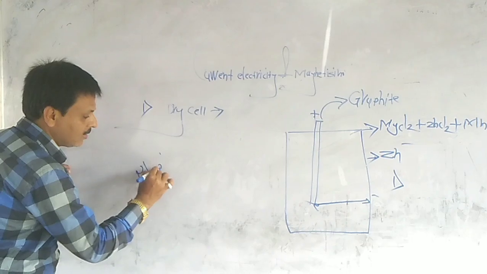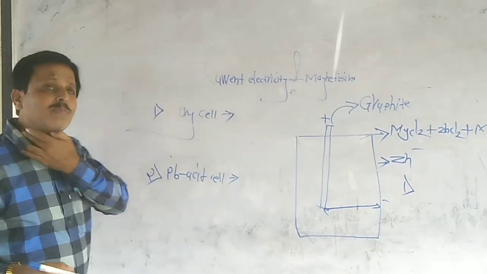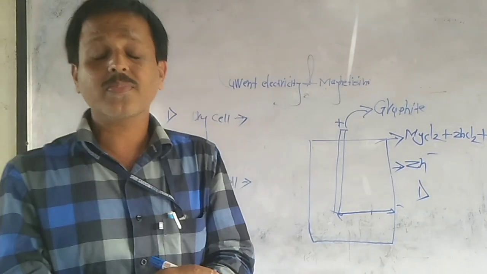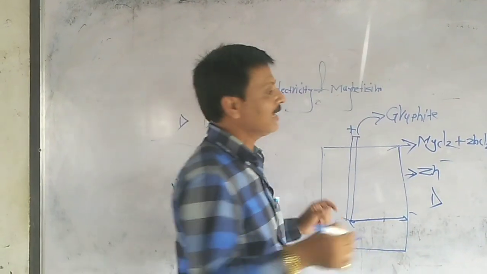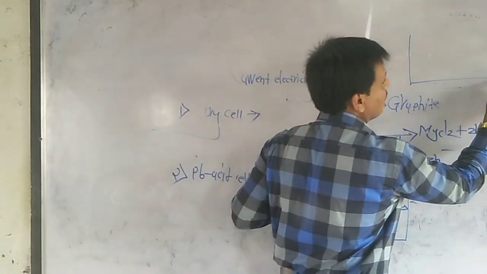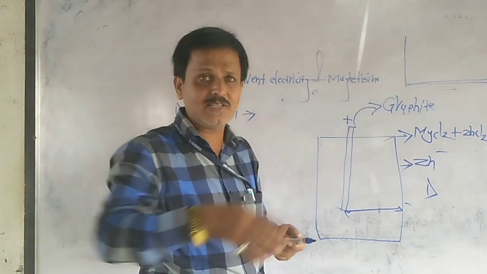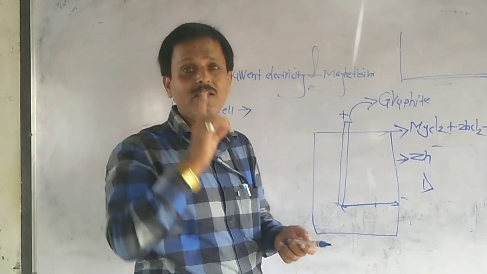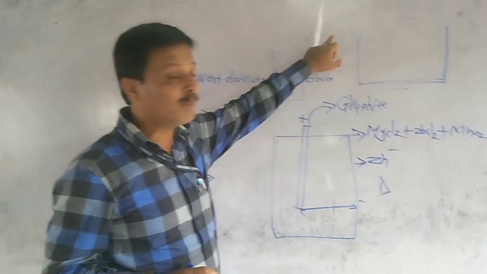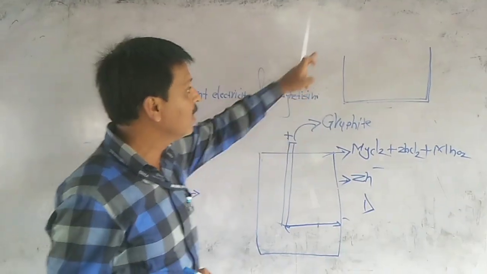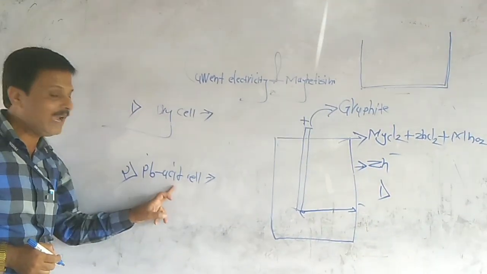It is known as the lead-acid (Pb acid) cell. Sir, what do you mean by lead? It is also constructed as a laboratory instrument. Suppose I draw a simple diagram: we take a container in a laboratory. It is not easily transported, whereas a dry cell can easily go inside a pocket to any region. But here it is a laboratory instrument. First, you take a container. The name suggests lead acid.